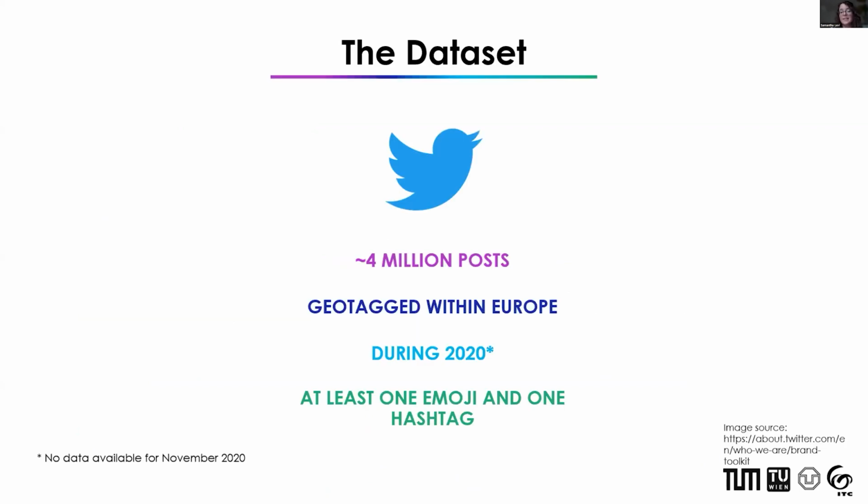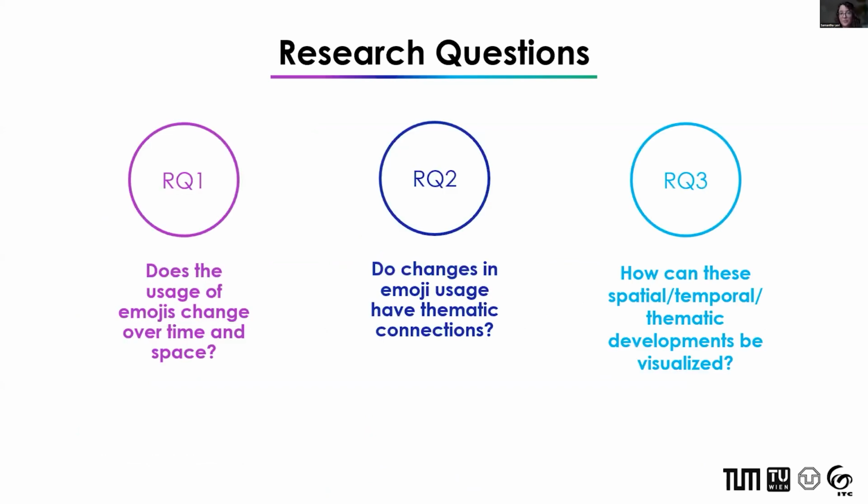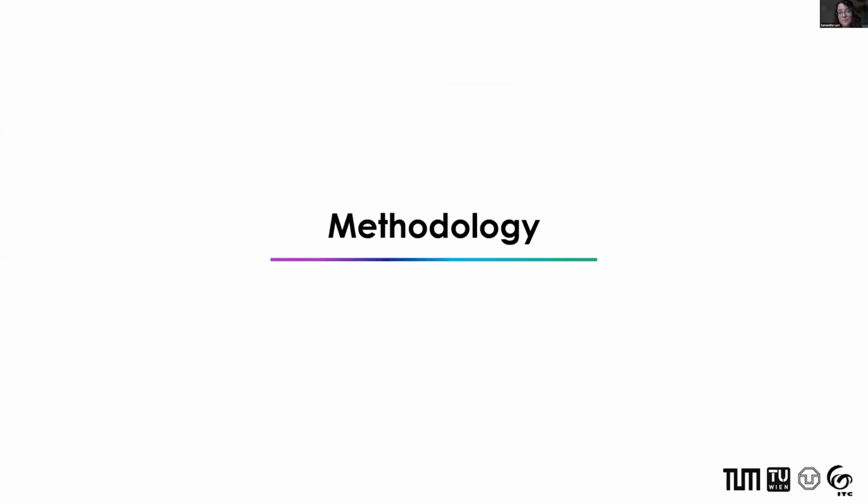This dataset consists of about 4 million tweets that were all geotagged within Europe during the year 2020 and contained at least one hashtag and one emoji. My three main research questions were, firstly, does the usage of emojis change over time and space? Second, do these changes have thematic connections? And finally, how can these developments be visualized?